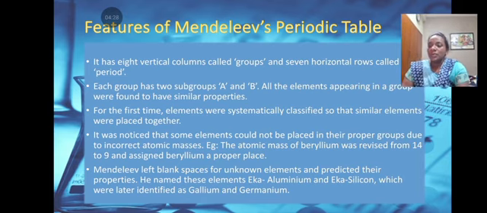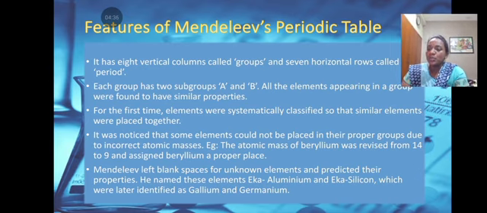Next, we are going to see about the features of Mendeleev's periodic table. It has 8 vertical columns called groups and 7 horizontal rows called periods. Each group has 2 subgroups, A and B. All the elements appearing in a group were found to have similar properties. For the first time, elements were systematically classified so that similar elements were placed together.